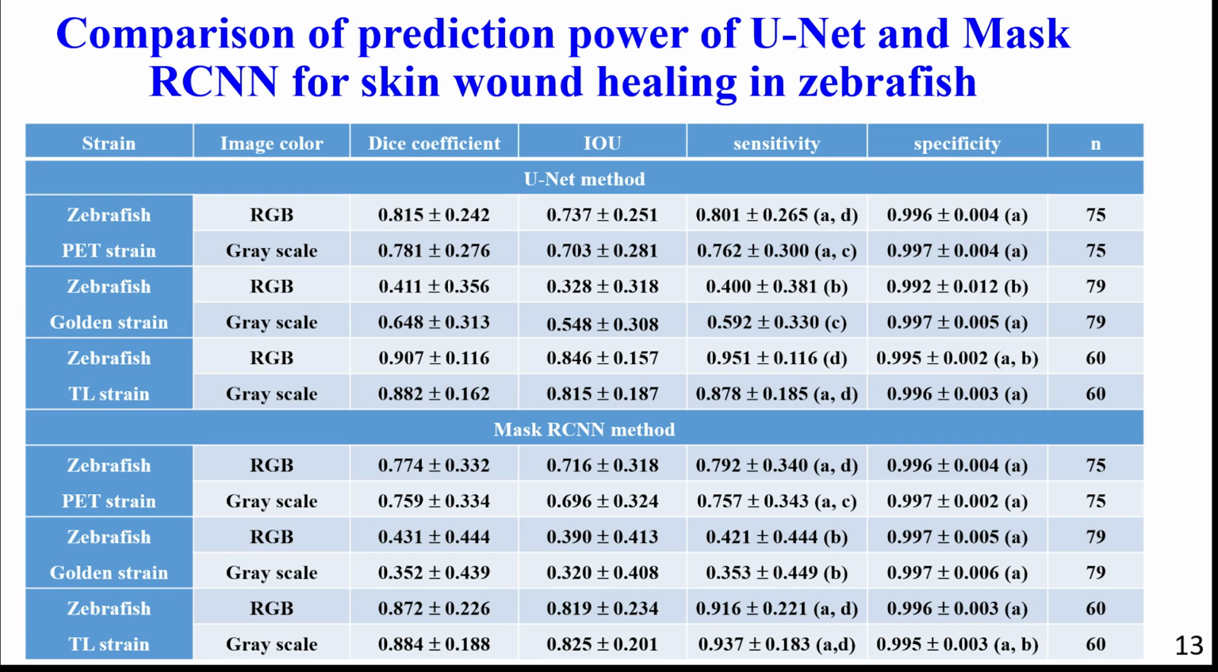The result shows that the specificity and sensitivity of the UNet in predicting skin wounds for the golden strain are quite high, which is around 0.9 and 0.7. The results demonstrate that the UNet was still able to give a good result in measuring the skin wound size in the TL zebrafish, with around a 0.9 sensitivity. The 0.9 specificity was quite similar to the PET zebrafish. UNet proves to be a good method for measuring wounds on a broad range of zebrafish strains.